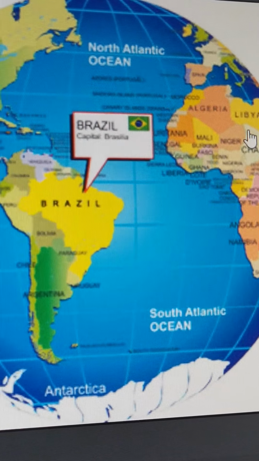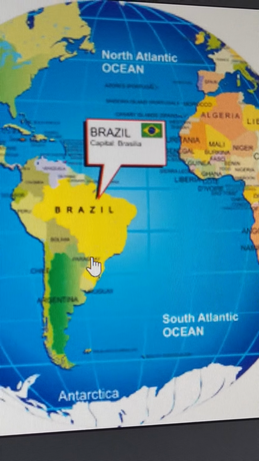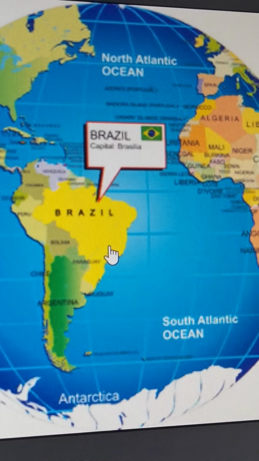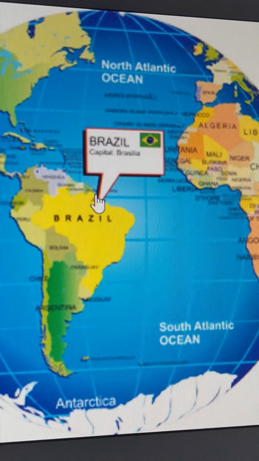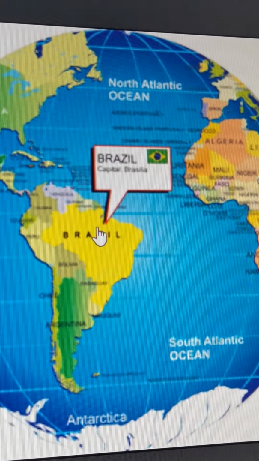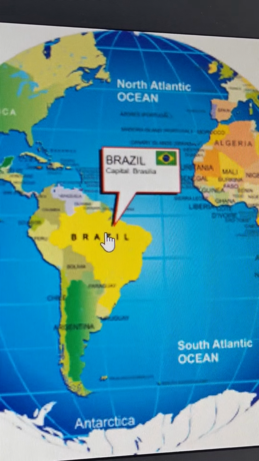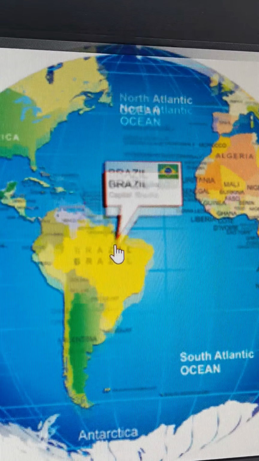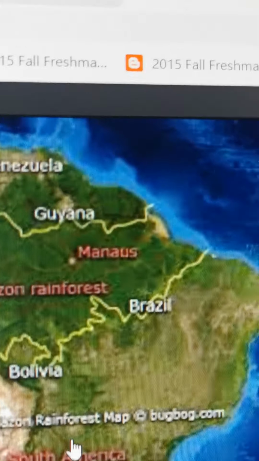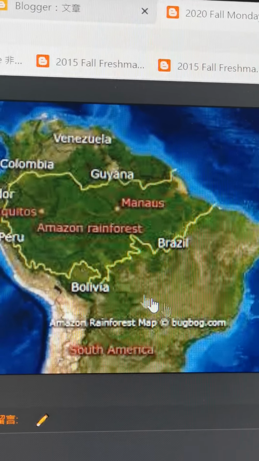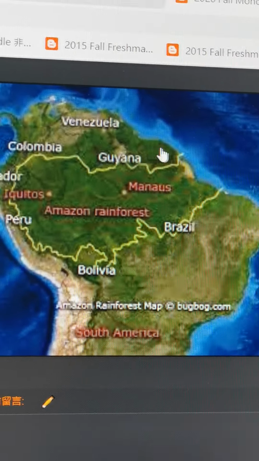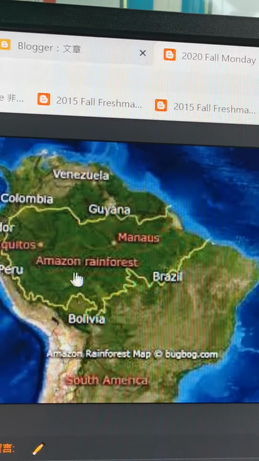All right, so this is the location of Brazil, but why do we need to know the location of the country of Brazil? Because the Amazon rainforest is here. The Amazon rainforest is the biggest rainforest in the world. Okay, it's here. Now this is Brazil, right? And this is the rainforest.